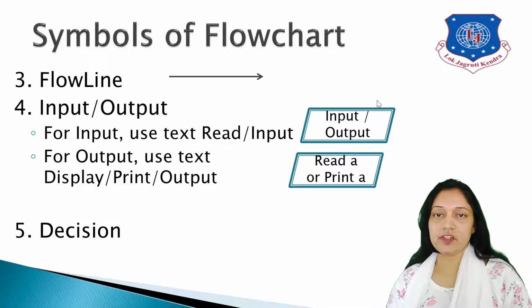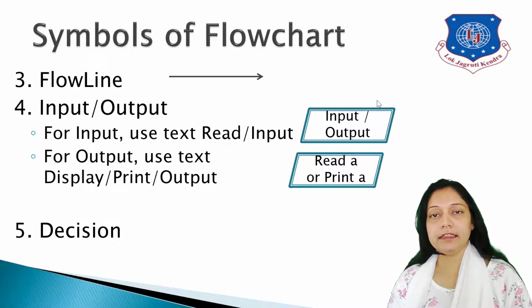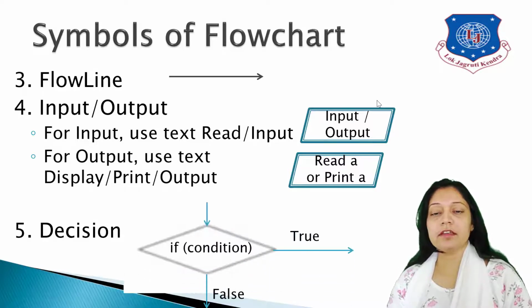Next is the decision making symbol. Decision making symbol means I want to test for some conditions in our program. The output of the conditions is either true or false. So for conditions, the symbol is a rhombus or the kite symbol. Inside the kite symbol, you start with the word if. In brackets, you write down the conditions.